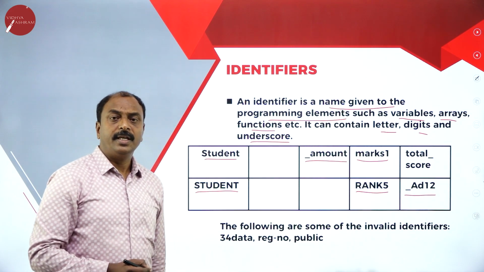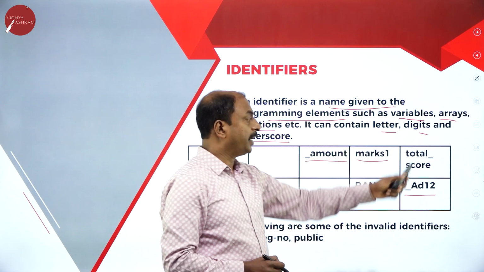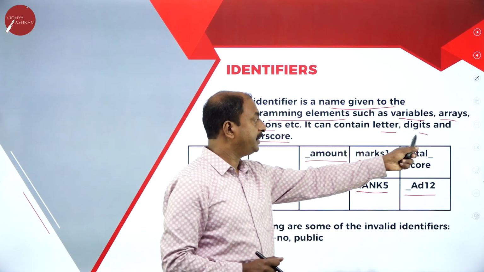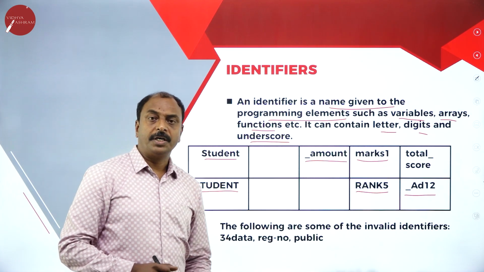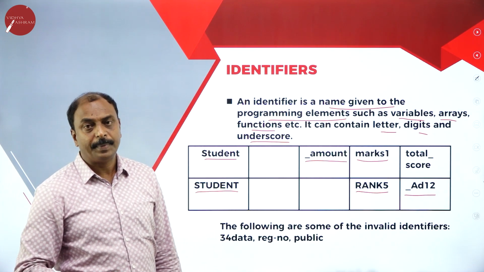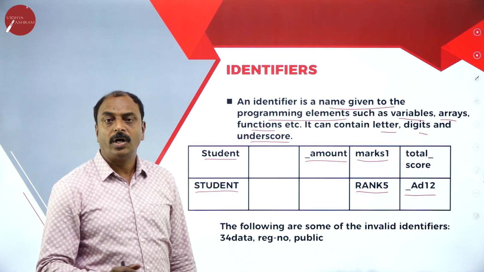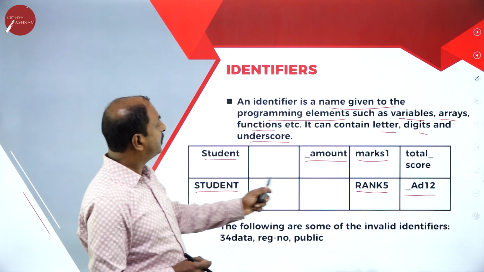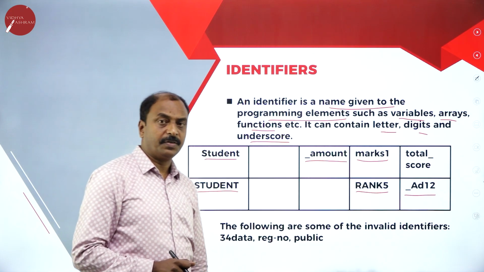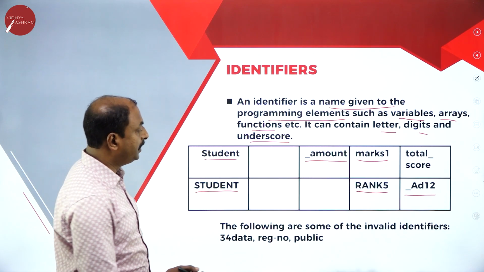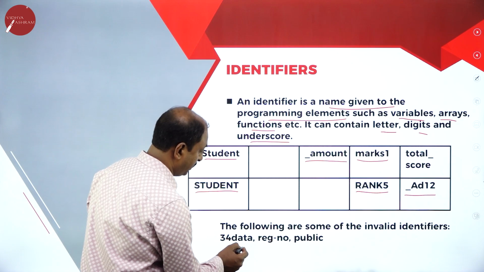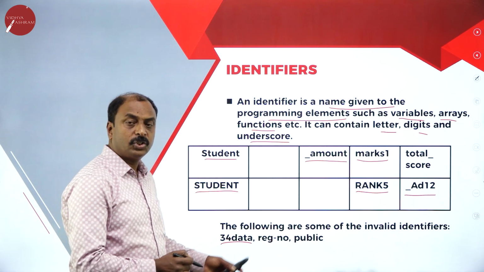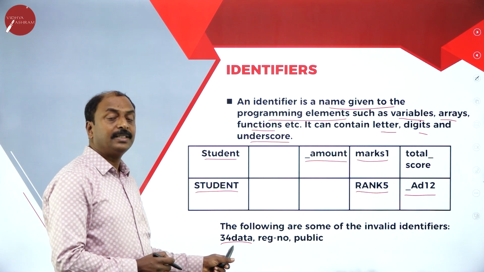So we can name different elements of a program with letters, digits or underscore, or it may be a combination of alphabets and numbers, or alphanumeric characters. And these are the valid examples for identifiers. And here these are invalid identifiers. The 3, 4 data. Here the identifier starts with a number, it is invalid.